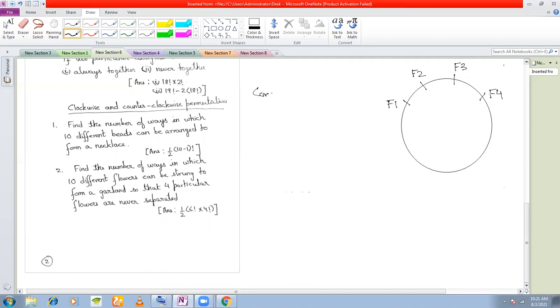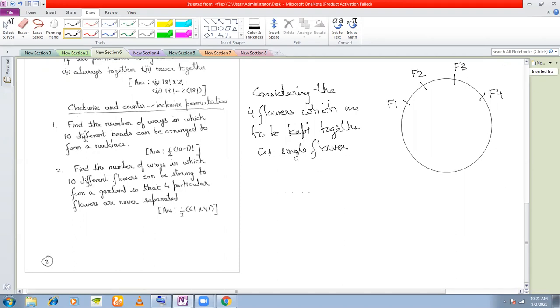So considering the 4 flowers which are always together, which are to be kept together, as a single flower, what is the number of flowers to be arranged in a circular manner?